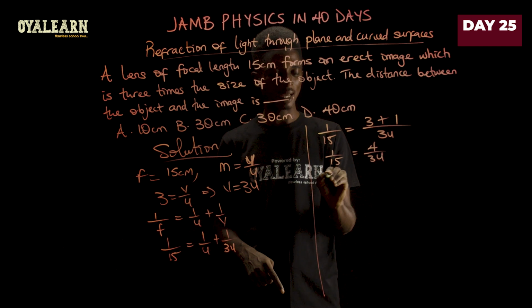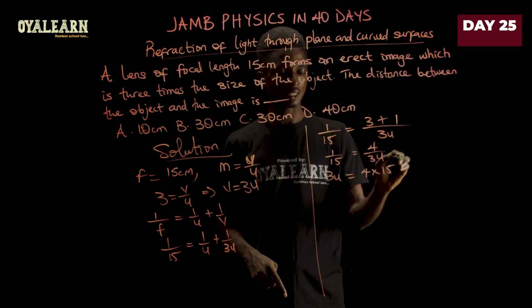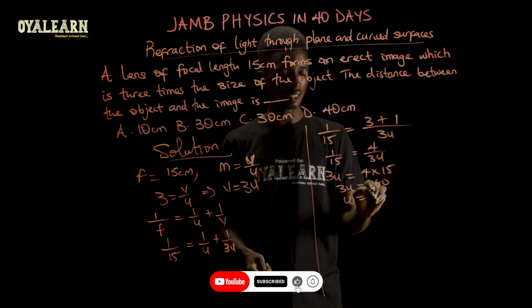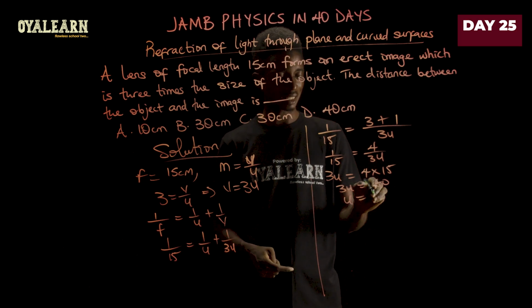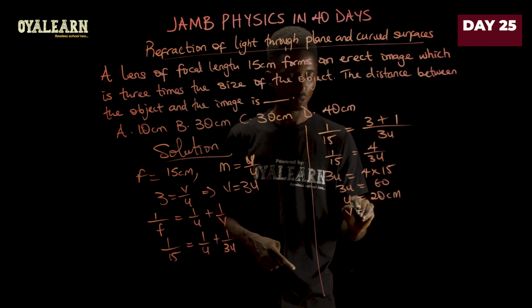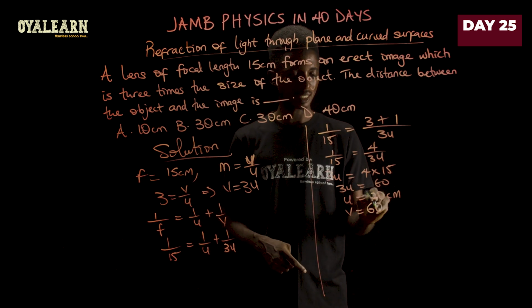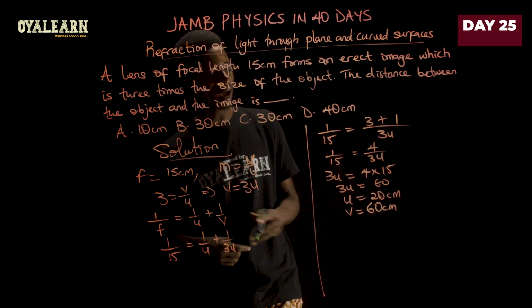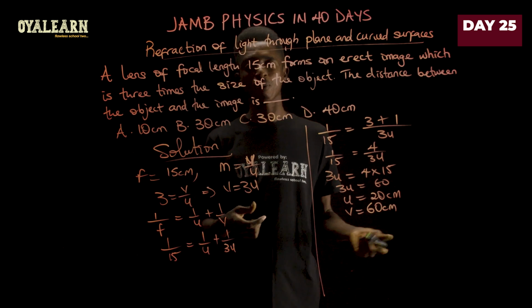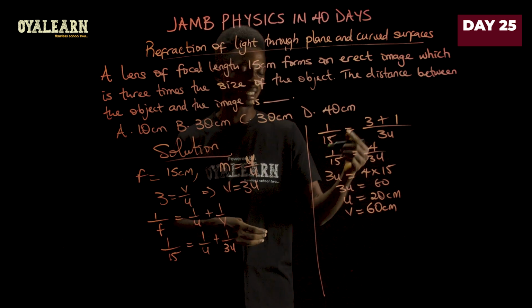So when we cross multiply, 3u equals 4 times 15. So we can say 3u equals 60, which implies that u is 60 divided by 3, that is 20 centimeters. And v, which is thrice of this, of course we solved it already, 3u, that is 60 centimeters. So now we have the value of v and u. Now this is a real image because both of them are positive. So in that sense, we can then find the distance between them by finding the difference.